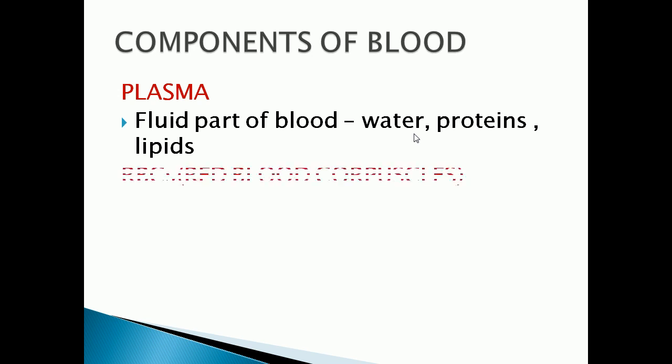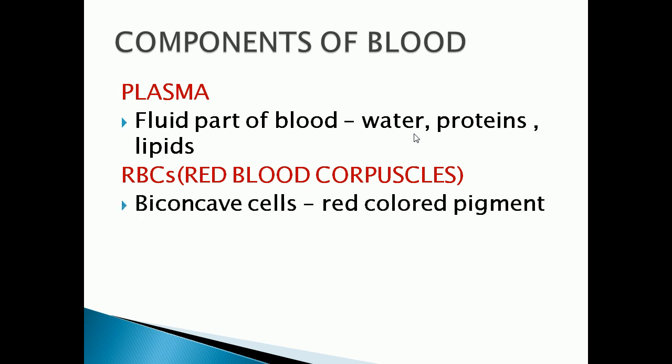Understood, children? Now RBCs. The other name of RBC is erythrocytes. RBCs means red blood corpuscles or erythrocytes. The shape of the RBC is biconcave. They are biconcave cells which contain a red colored pigment called hemoglobin.